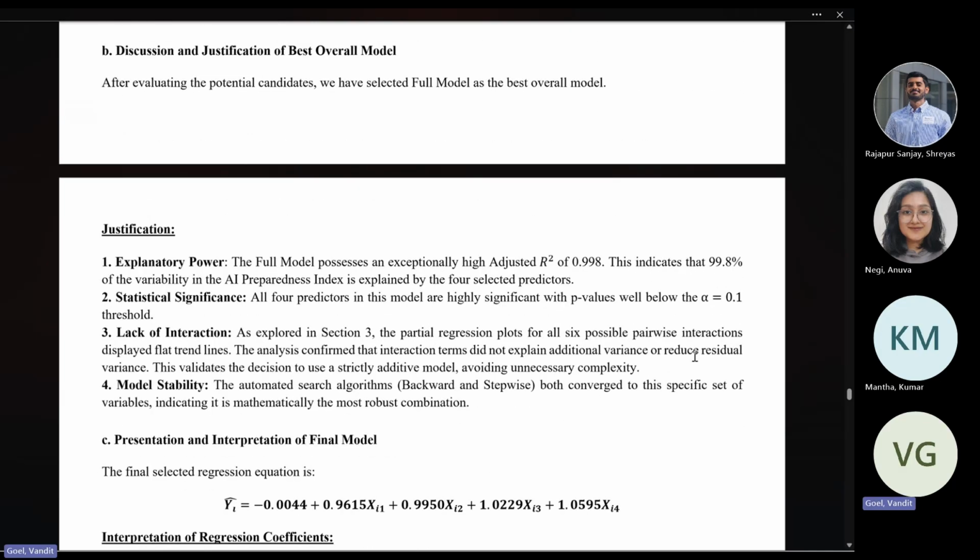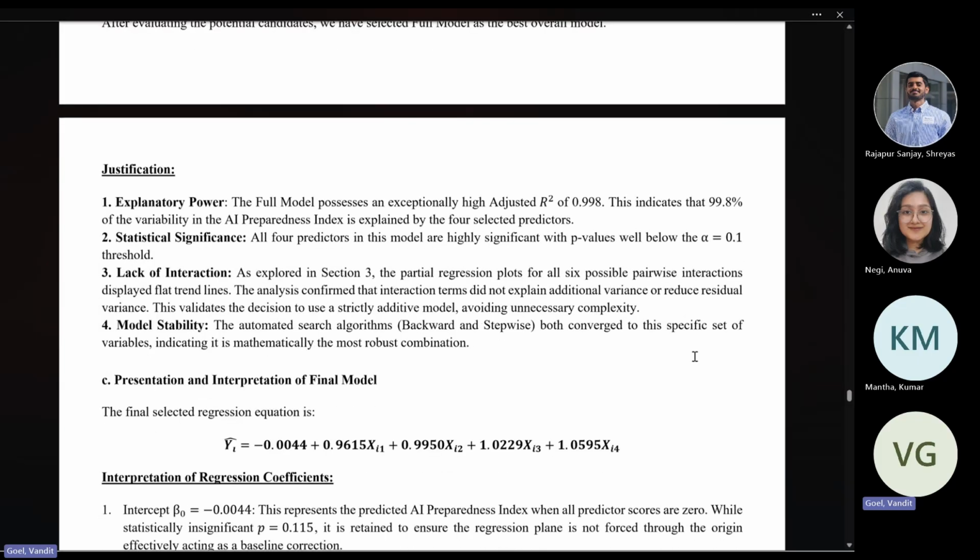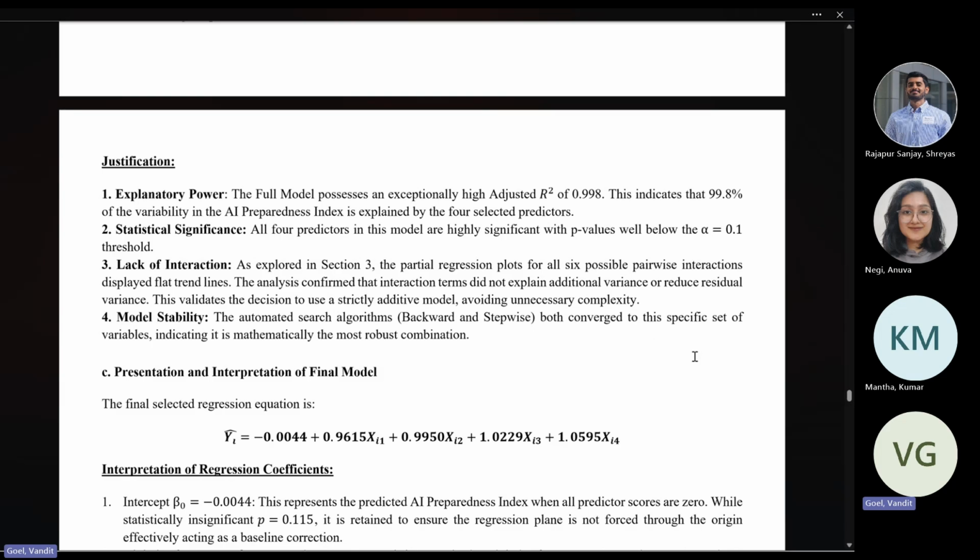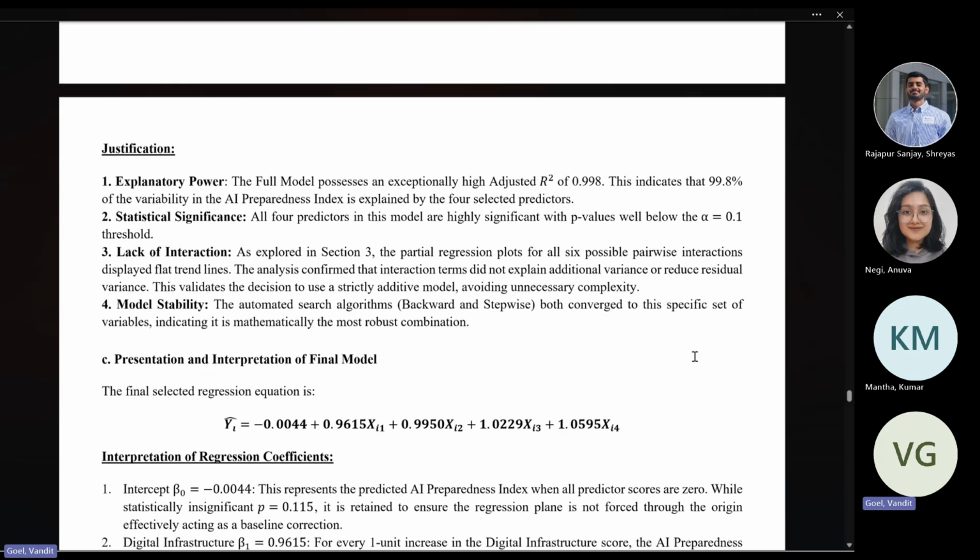After evaluating the potential candidates, we have selected the full model as the best overall model. We try to justify the explanatory power. The full model possesses an exceptionally high adjusted R square of 0.998. This indicates that 99.8% of the variability in the AI preparedness index is explained by the four selected predictors. All four predictors in this model are highly significant, with p-values way below the 0.01 threshold.